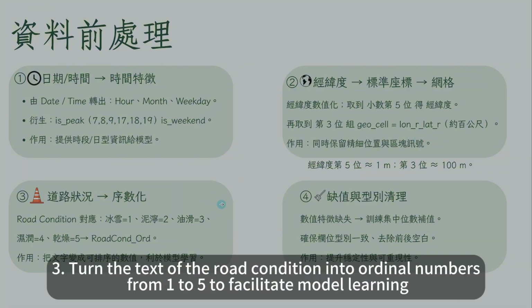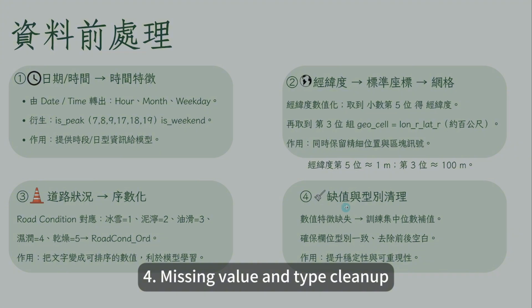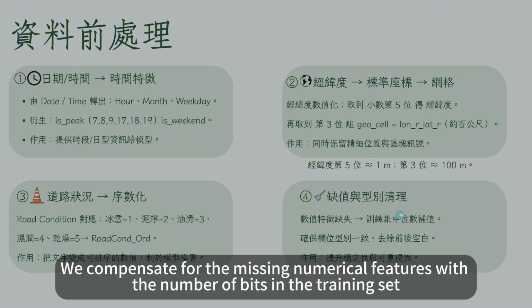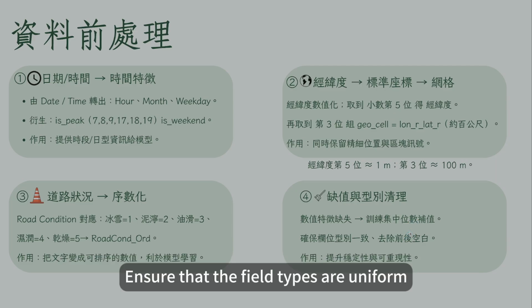3. Turn the text of the road condition into ordinal numbers from 1 to 5 to facilitate model learning. 4. Missing value and type cleanup. We compensate for the missing numerical features with the median in the training set. Ensure that the field types are uniform, to improve stability and reproducibility.